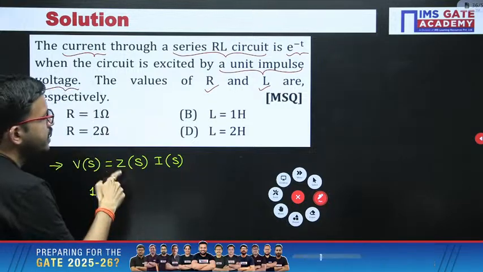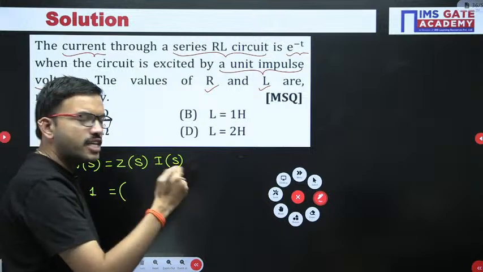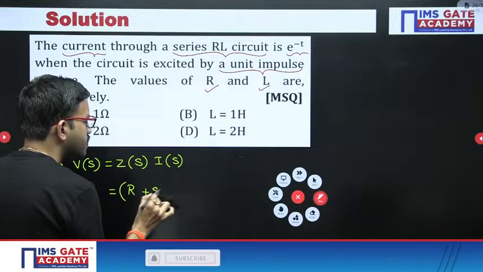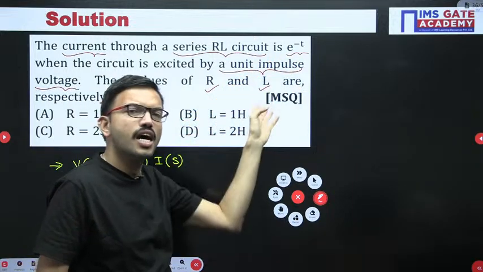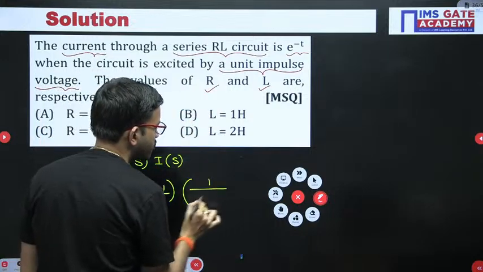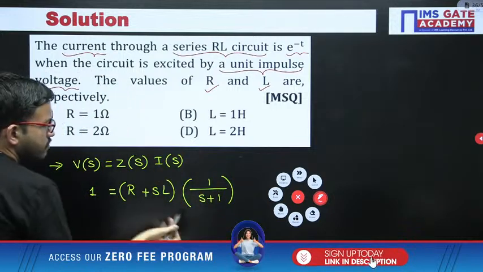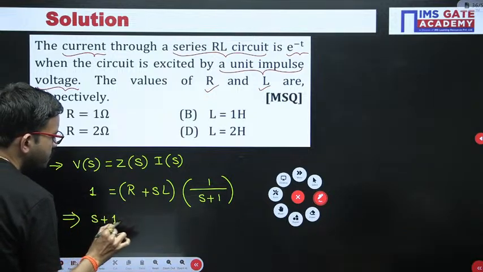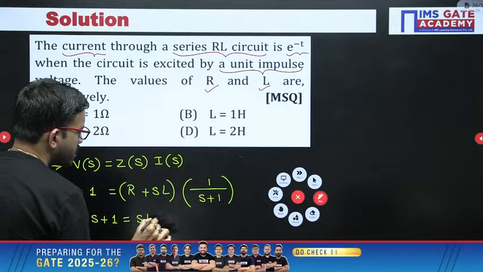Next, the impedance: the resistor and inductor are both in series. In series we can add the corresponding impedances: for the resistor it is R, and for the inductor the impedance is SL. Coming to I of S, here the current is e power minus t. Apply the Laplace transform: the Laplace transform of e power minus t is nothing but 1 by s plus 1. Now you can do cross multiplication. From here you get s plus 1 equals R plus sL. For convenience I am writing it as sL plus R.